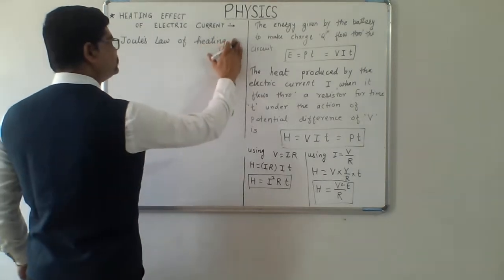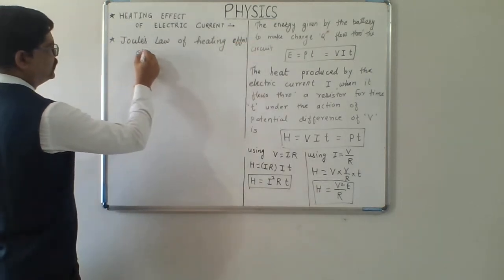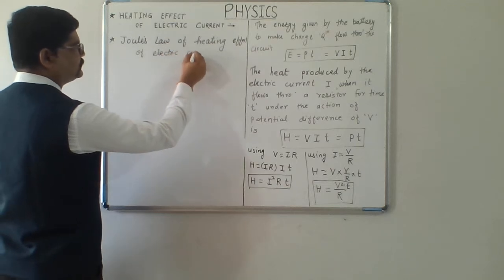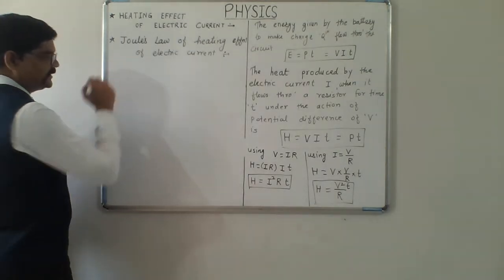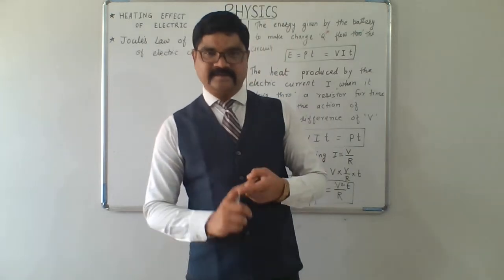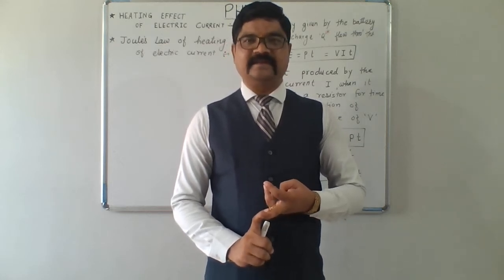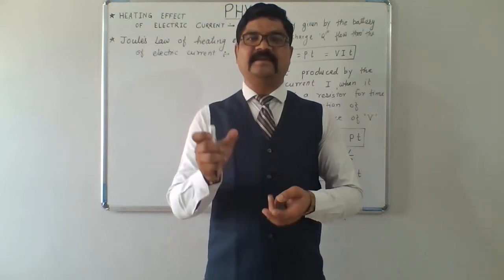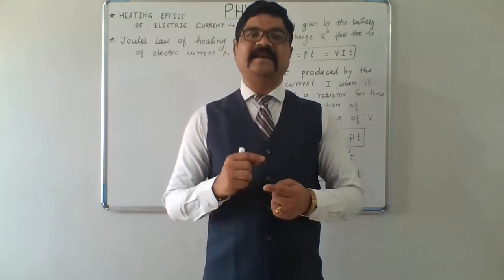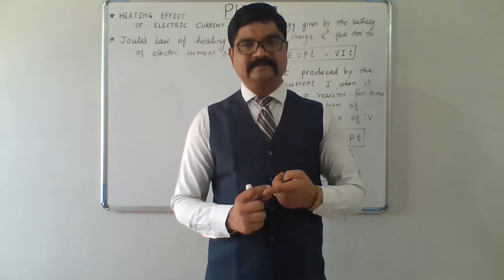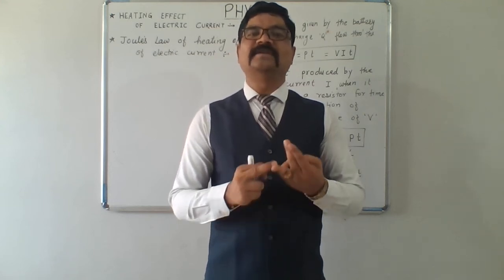It states that for a resistor of resistance R, if the current flowing through the resistor is I and it is flowing for a certain time t, then the heat produced in that resistor is directly proportional to the square of electric current, directly proportional to the resistance of the conductor, and directly proportional to the time.